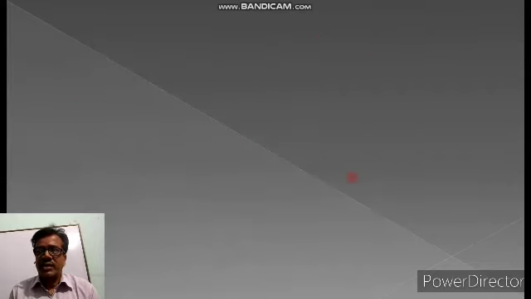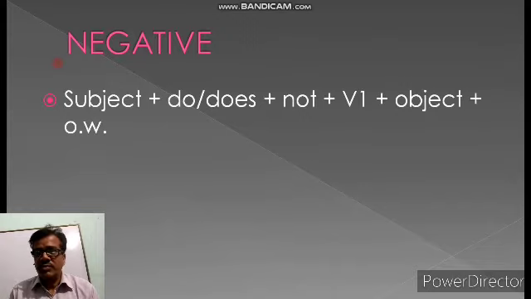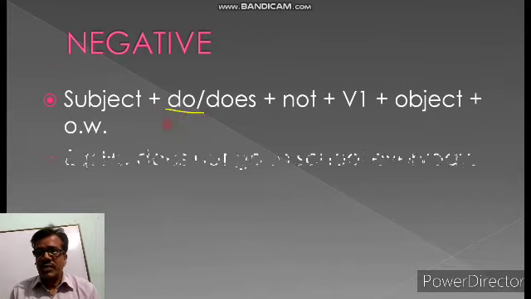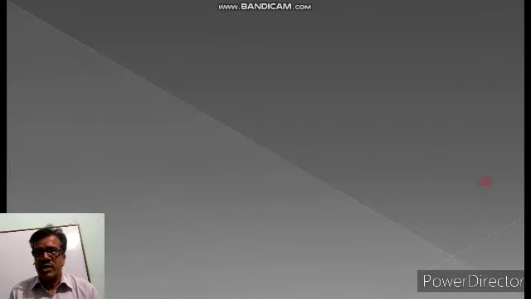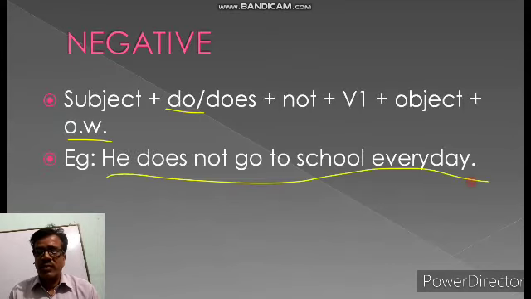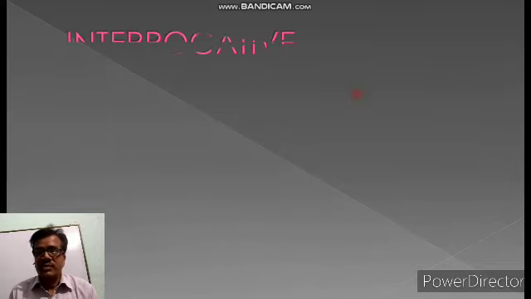And after affirmative sentence, we are going to know about negative. Subject plus do/does plus not plus V1 plus object plus other words. Like example, he does not go to school every day. So you will have to keep in your mind, if in a sentence there is usage of do or does, then you will have to use V1, only V1, not V5. So after the negative sentence, we are going to know about interrogative sentence.